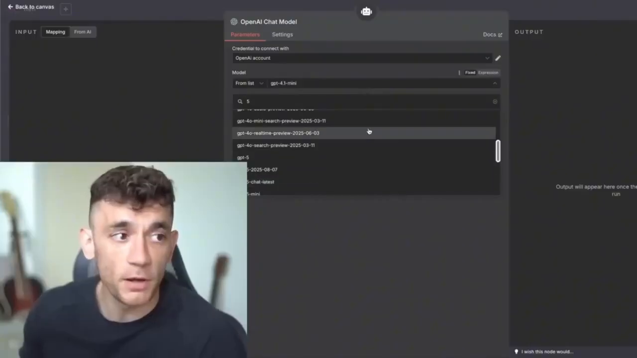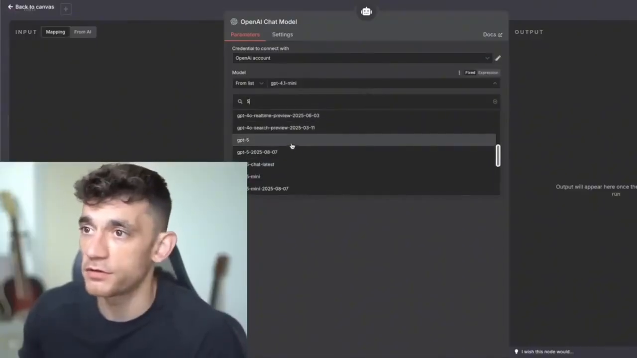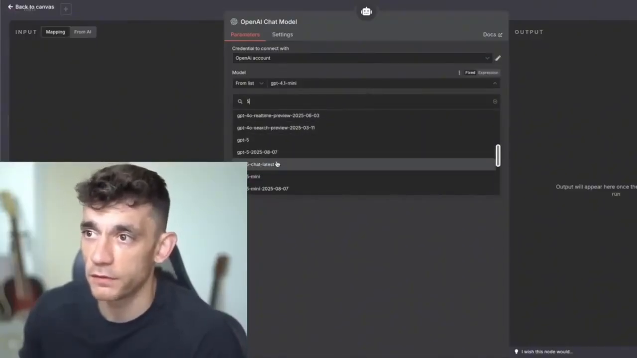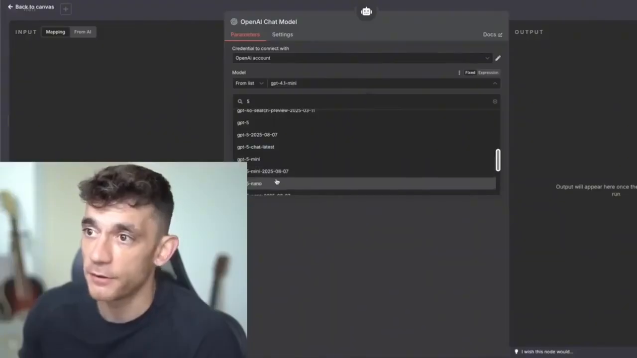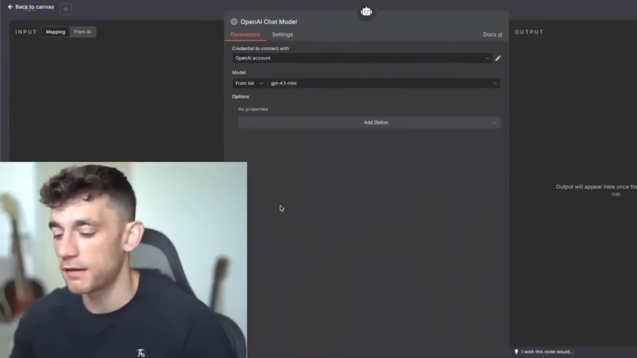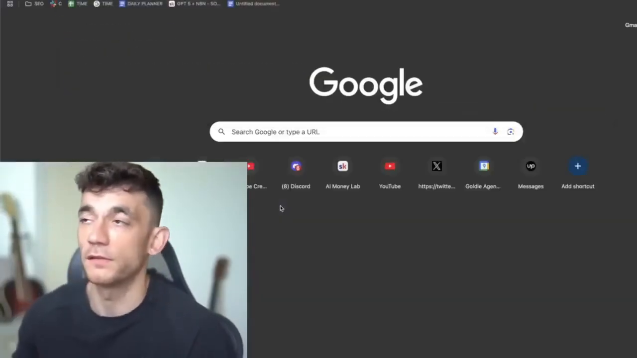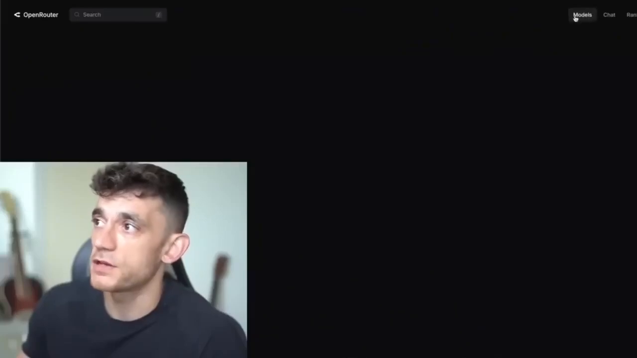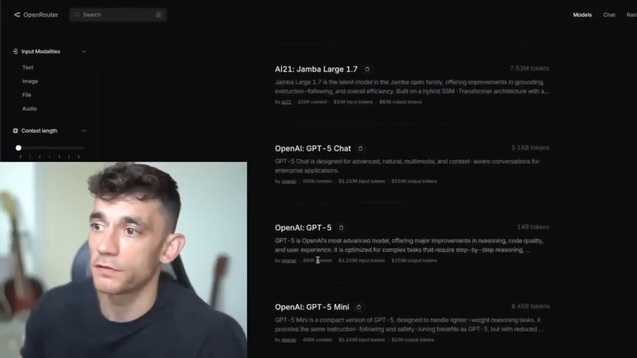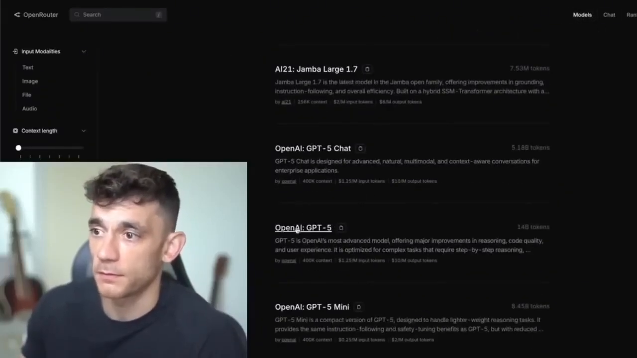All right, now you've got a bunch of different options here. For example, you've got GPT-5 2025, the 8th of August, chat latest, mini, nano, etc. And if you're wondering, okay, what are all the differences between these models? Let me pull this up. You can actually compare the models over on OpenRouter if you want to see some examples. So let's pull these up.